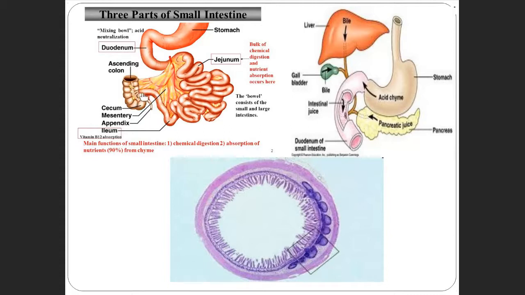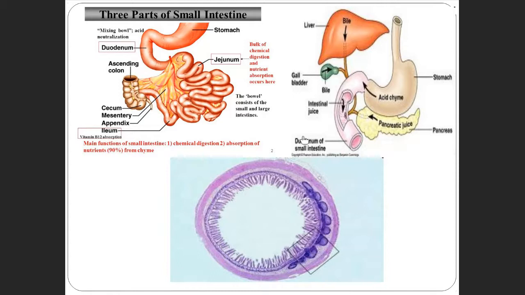It is joining here. Can you see this? This junction, where the ileum comes and joins, is called the ileocecal junction.